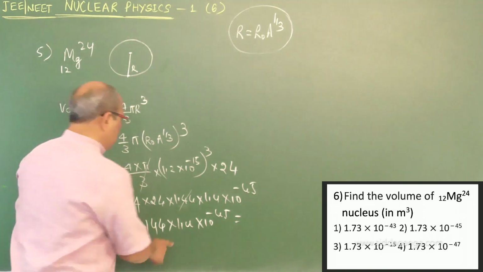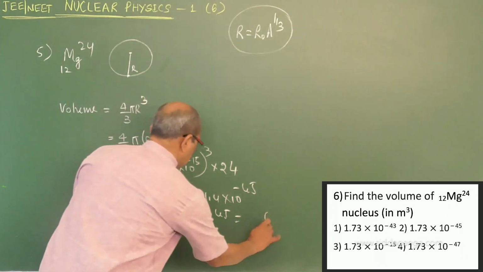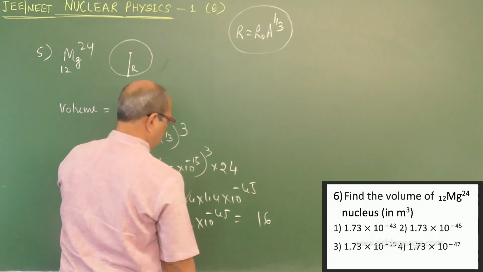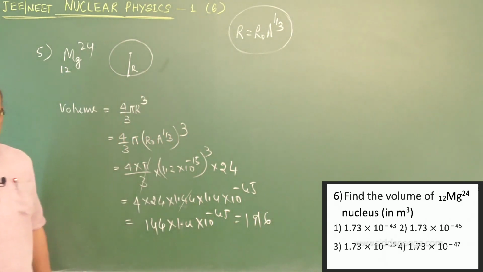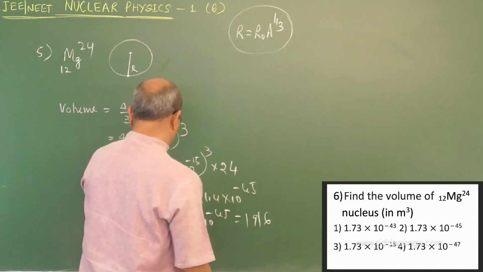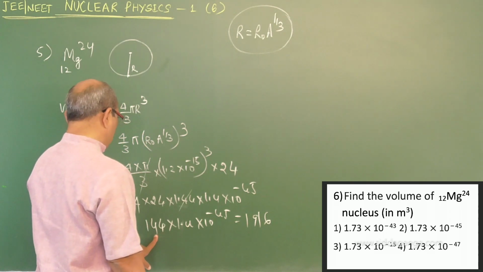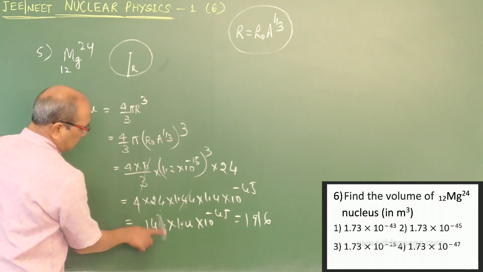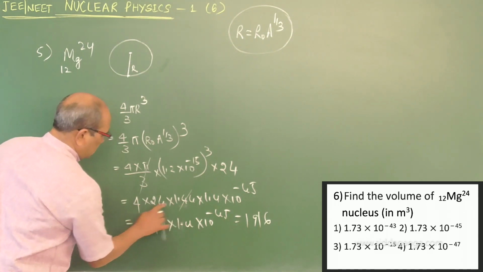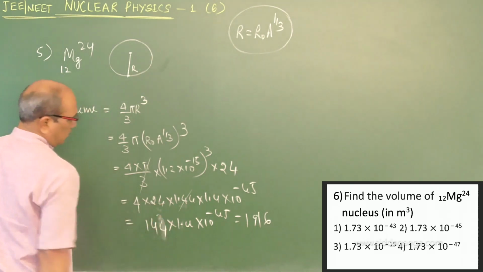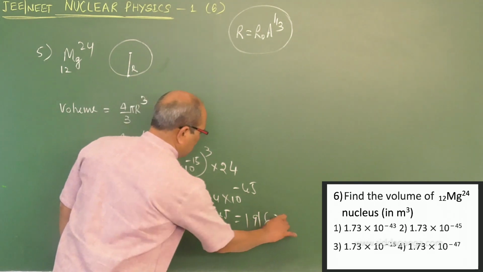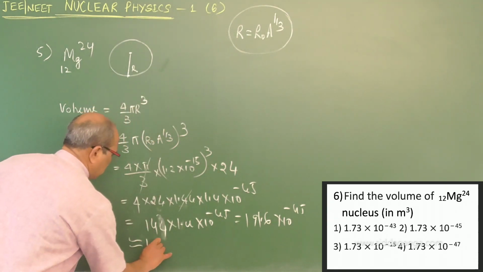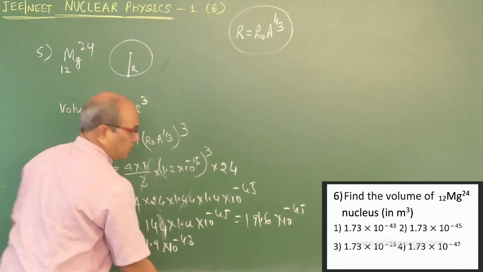If I make it simple, 4 by 3 is about 1.33, rounding off. Multiplying, 6 into 24 gives 144. Approximately, the answer comes to around 1.9 into 10 power minus 43.